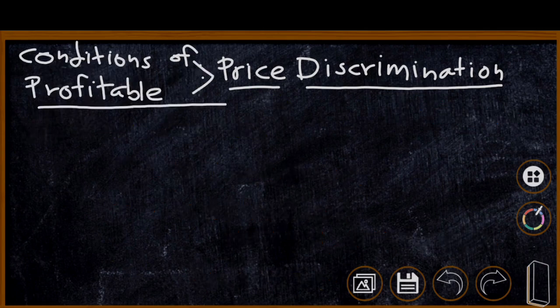Now we are going to explain the necessary conditions for profitable price discrimination. Price discrimination can be profitable only under these circumstances. The first and most important condition of price discrimination is the existence of monopoly power.